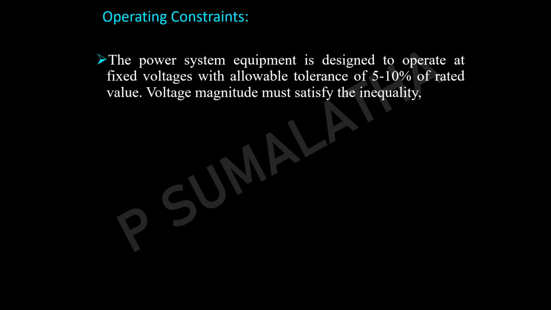First one, the power equipment is designed to operate at fixed voltages with allowable tolerances of 5 to 10% of the rated voltage. Voltage magnitudes must satisfy the inequality. If you consider any bus i, this voltage should always be greater than or equal to the minimum voltage and less than or equal to the maximum voltage. This is the condition we always need to follow. If you assume the bus voltage as 1 per unit, generally it will vary between 0.95 and 1.05.